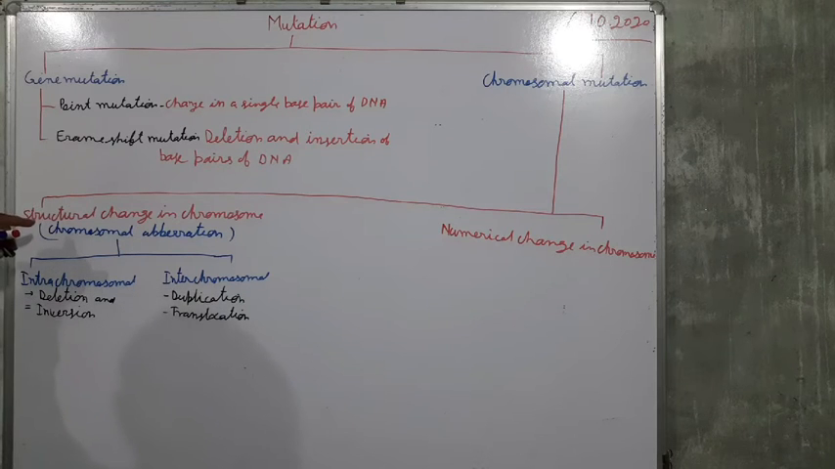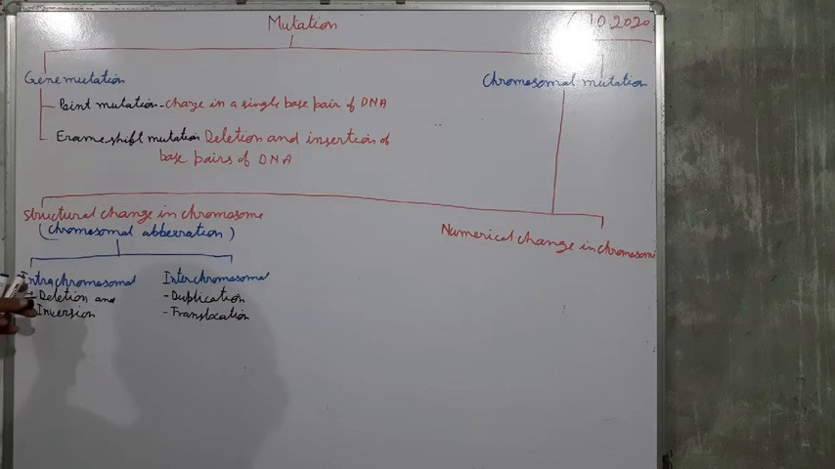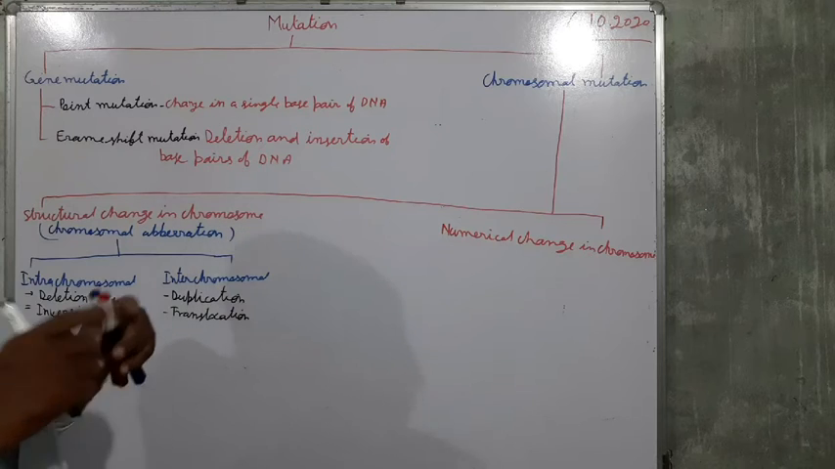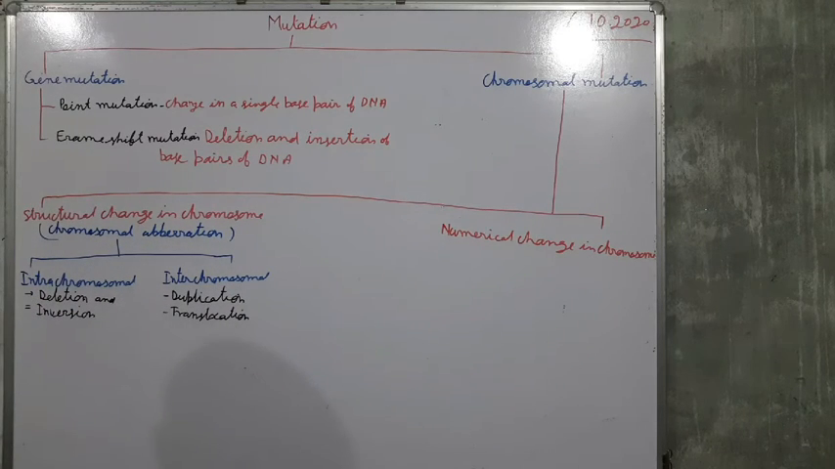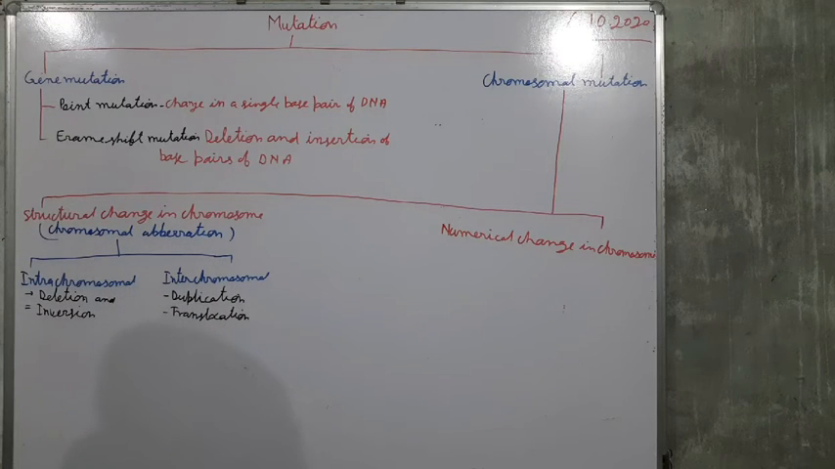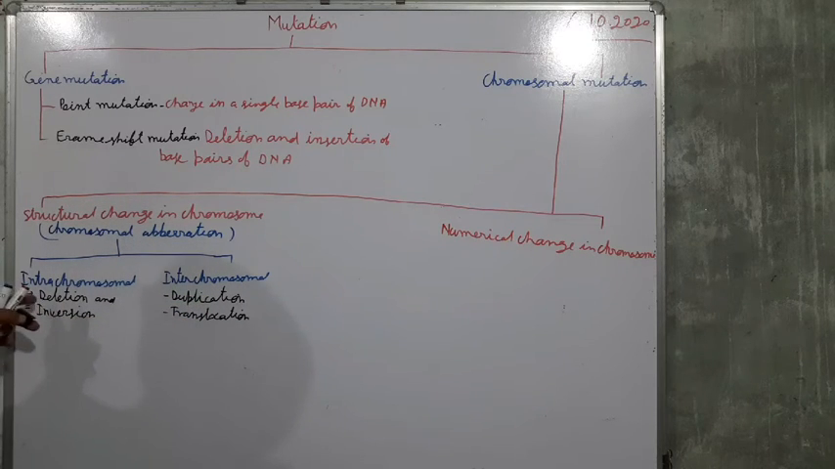So this is structural change in the structure of chromosome. We have two types: the change that takes place within the same chromosome is called intrachromosomal aberration, and the change between different chromosomes is called interchromosomal aberration. Intrachromosomal has deletion and inversion, and interchromosomal has duplication and translocation.